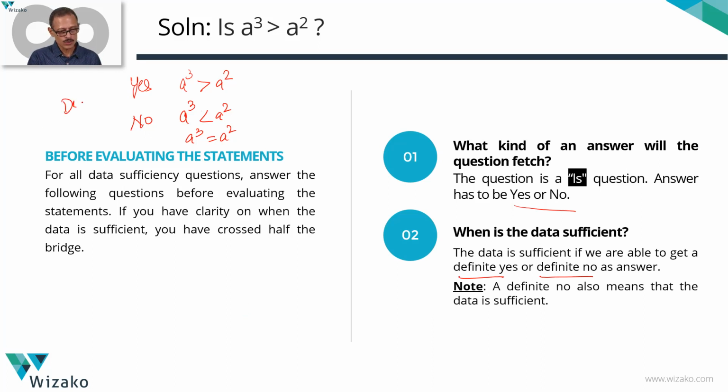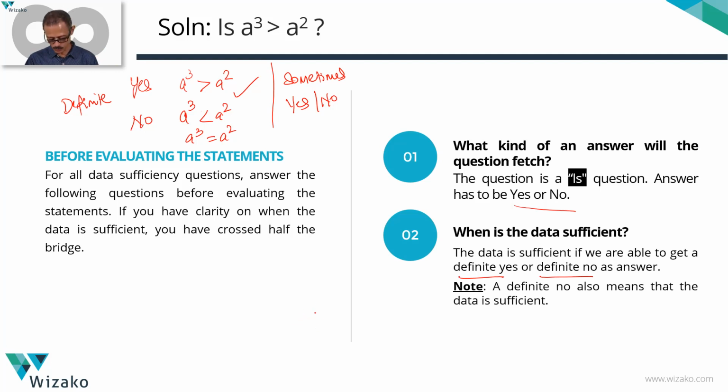If you get a conclusive, a definite yes or a definite no, the data is sufficient. The data is not sufficient when we say sometimes yes and sometimes no. Both possibilities exist, there is no conclusive answer, which is when the data is not sufficient. So we know what kind of an answer this question will fetch: when it is sufficient, when it is not sufficient, when the answer is going to be yes, and when it is going to be no. So we've understood everything at the question stem level.